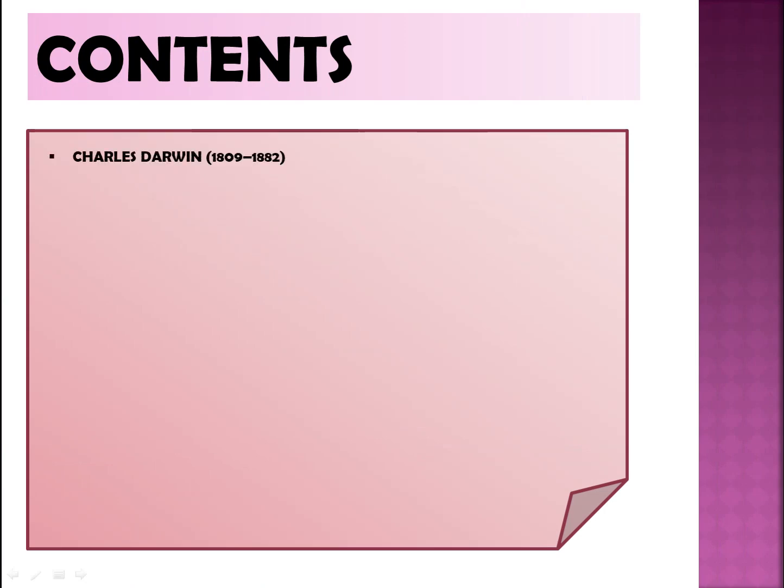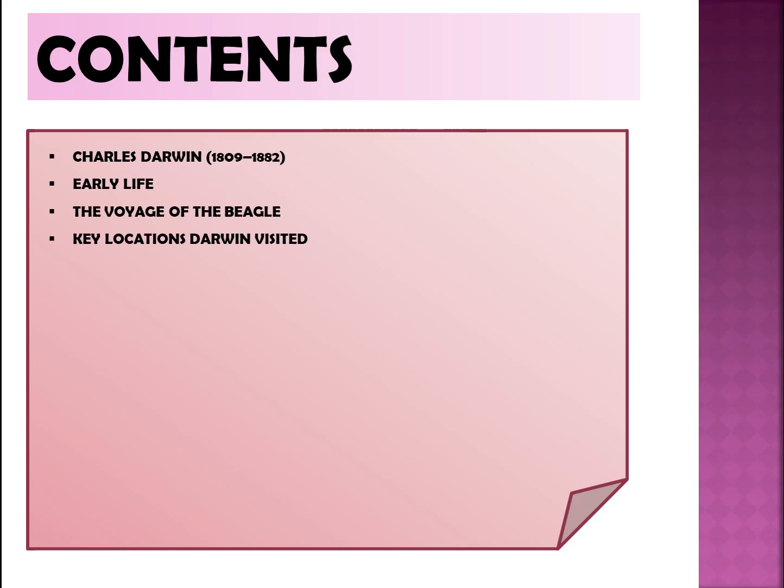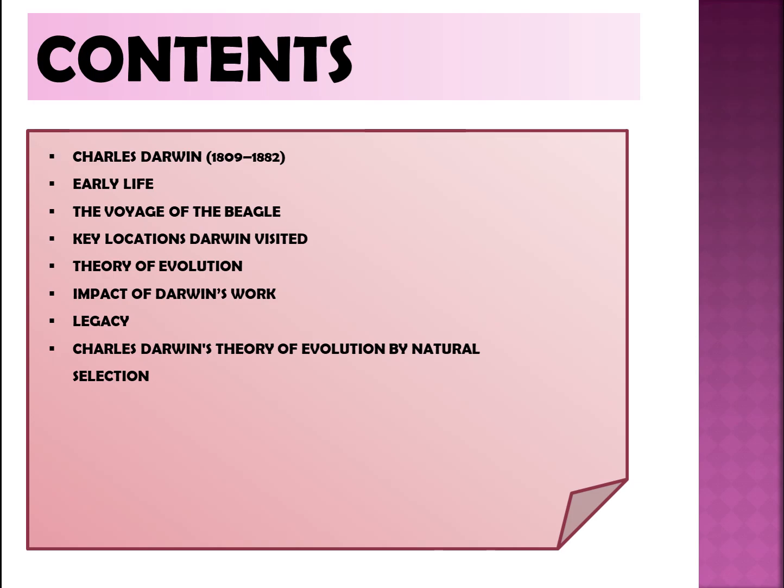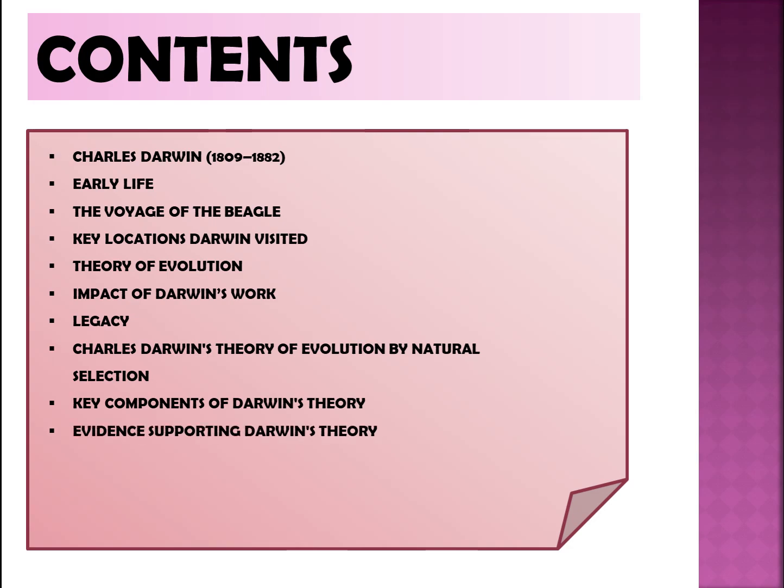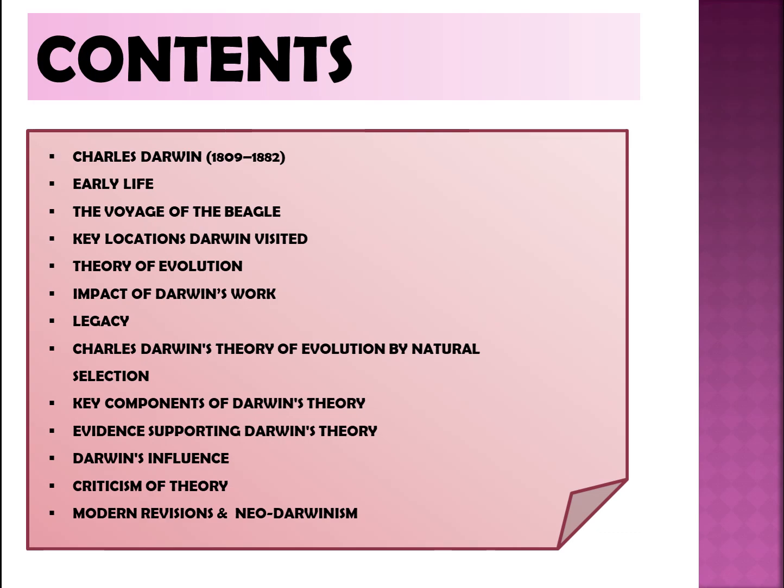Contents. Charles Darwin, 1809 to 1882. Early life. The voyage of the Beagle. Key locations Darwin visited. Theory of evolution. Impact of Darwin's work. Legacy. Charles Darwin's theory of evolution by natural selection. Key components of Darwin's theory. Evidence supporting Darwin's theory. Darwin's influence. Criticism of theory. Modern revisions and Neo-Darwinism.